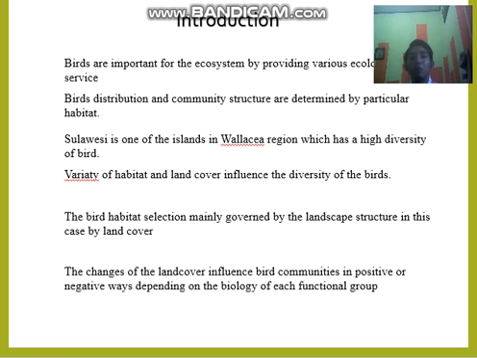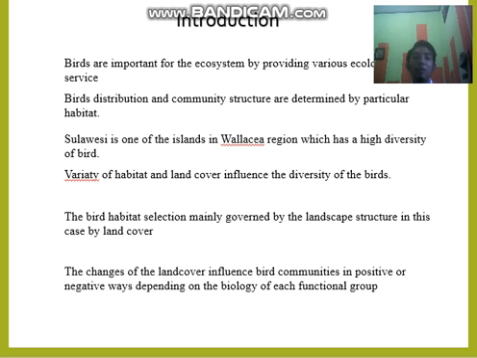Birds are important for the ecosystem by providing various ecological services. Bird distribution and community structure are determined by particular habitat. Sulawesi is one of the islands in the Malay region which has a high diversity of birds. The variety of habitat and land cover influences the diversity of birds. Bird habitat selection is mainly governed by landscape structure, and in this case by land cover.